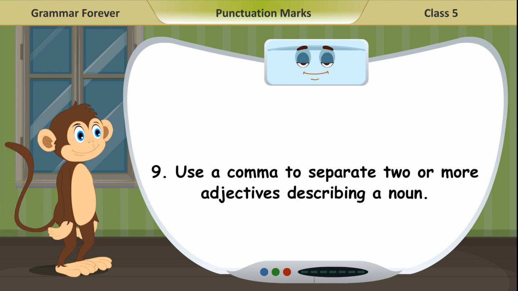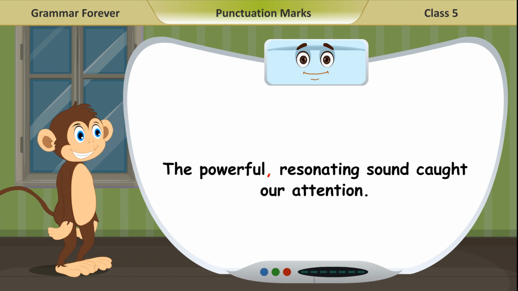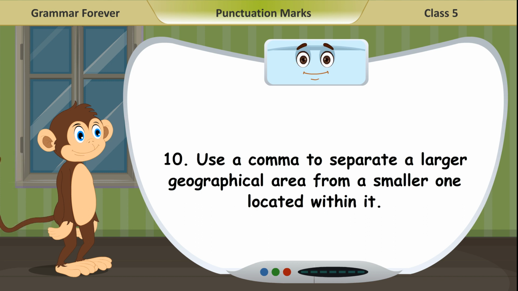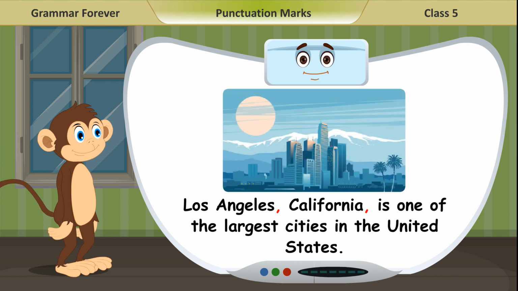9. Use a comma to separate 2 or more adjectives describing a noun. Example. The powerful, resonating sound caught our attention. 10. Use a comma to separate a larger geographical area from a smaller one located within it. Example. Los Angeles, California, is one of the largest cities in the United States.